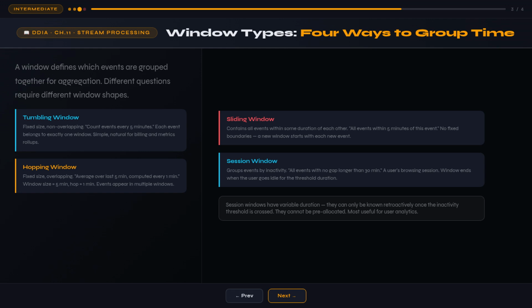These chunks are called windows. There are 4 fundamentally different window types, and choosing the wrong one for your use case produces wrong answers.